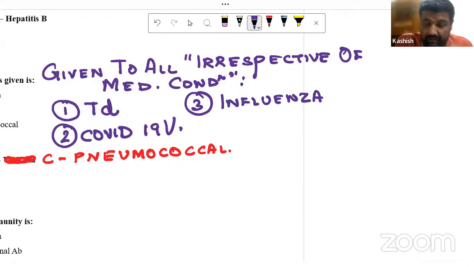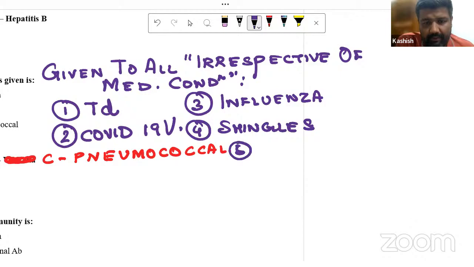These 5 vaccines are given to every person more than 65 years. These are recommended, right? So more than 65 years should take it, right?